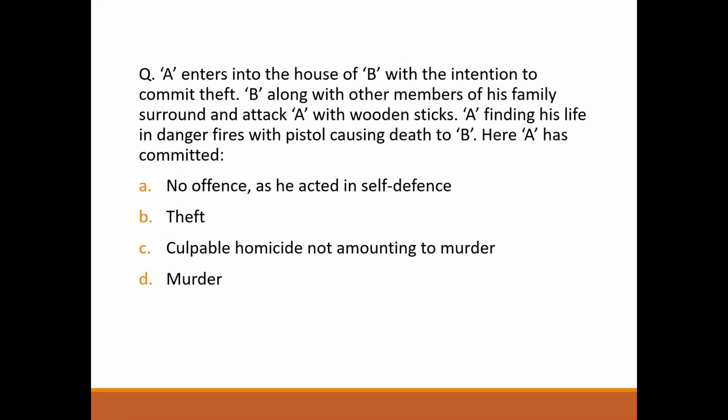Next question. A enters into the house of B with the intention to commit theft. B, along with other members of his family, surrounded and attacked A with wooden sticks. A finds his life in danger, fires with a pistol, causing death to B. Here, A has committed option number D, murder.